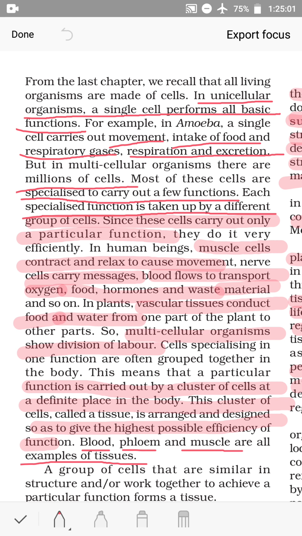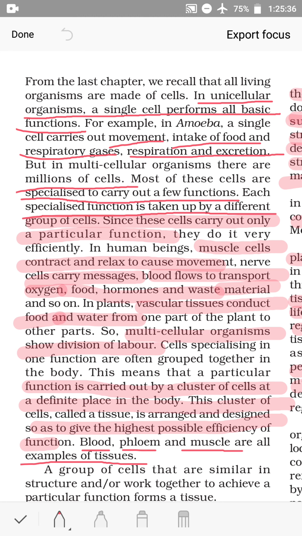Most of these cells are specialized to carry out a few functions. Each specialized function is taken up by a different group of cells. Since these cells carry out only a particular function, they do it very efficiently. In human beings, muscle cells contract and relax to cause movement. That means muscle cells help in movement of body parts. Nerve cells carry messages. Blood flows to transport oxygen, food, hormones and waste material, and so on.